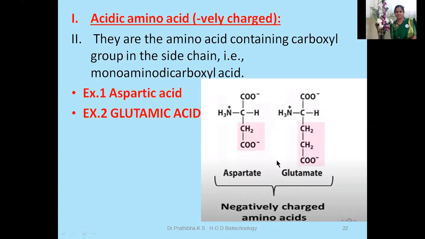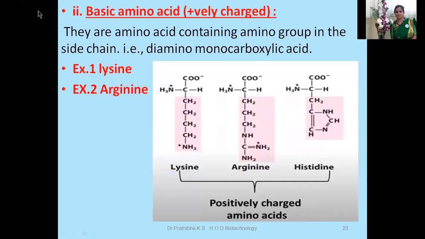Hope you are making note in your notebook. If I'm going very fast, you can pause this video and make a note. Second one is basic amino acid, which are positively charged. These basic amino acids contain an amino group in the side chain, that is diamino monocarboxylic acid. For example, lysine, arginine, and we can also consider histidine.